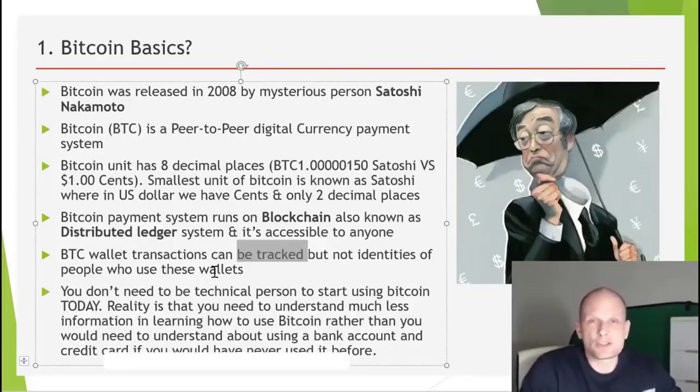A public key is pretty much your bank account, which you are sharing with anyone. For example, if you want to receive money from a business, you are showing or sending him that public key, and he is sending you Bitcoin to that public key. And to access those Bitcoins which you have in your wallet or on the Bitcoin blockchain, you use a private key. So public key for sharing and private key for accessing your funds. However, we will look at this in closer detail, guys, in one of the future lessons.